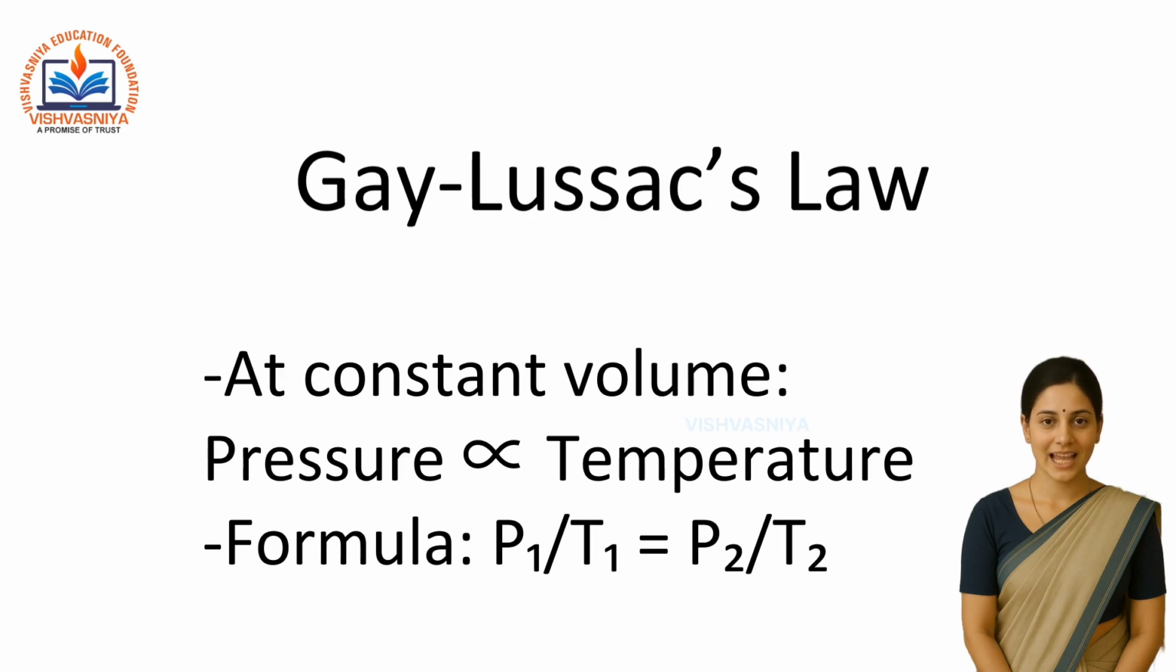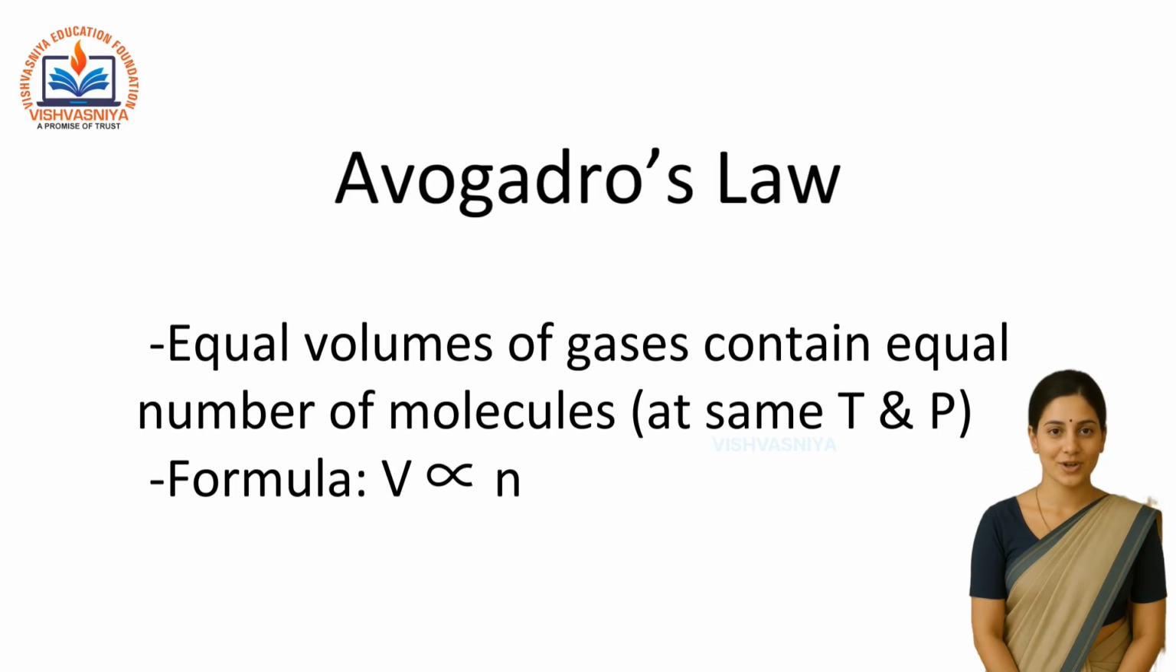Gay-Lussac's law. At constant volume, pressure is directly proportional to temperature. P is proportional to T, or P by T equals constant. So, P1 by T1 equals P2 by T2. Avogadro's law. Equal volumes of gases at the same temperature and pressure contain equal number of molecules. That is, volume is proportional to number of moles. So, V by n equals constant.